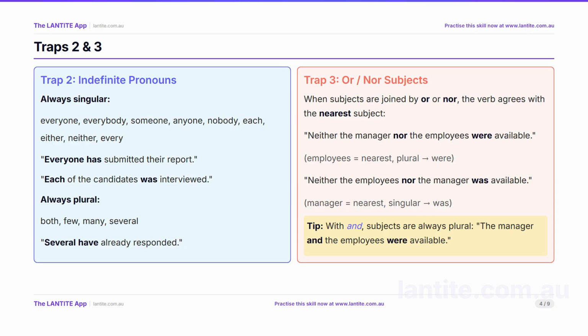Trap 3 is compound subjects joined by or, nor. The rule here is that the verb agrees with the nearest subject. Neither the manager nor the employees were available. Employees is nearest and plural, so the verb is were. But flip the order. Neither the employees nor the manager was available. Now, manager is nearest and singular, so the verb is was. With and, it is simpler. Subjects joined by and are always plural.